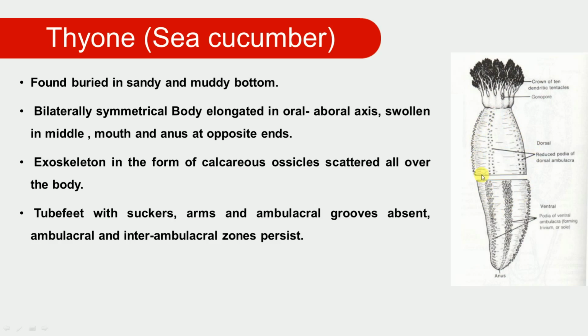The middle portion of the body is cylindrical and swollen. All over the body there are calcareous plates, the ossicles, covering the body surface as an exoskeleton. And in the internal system, there is the mouth and the respiratory tree.